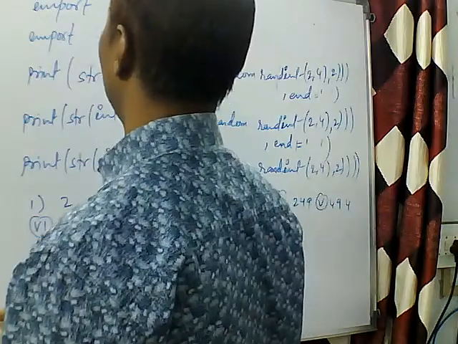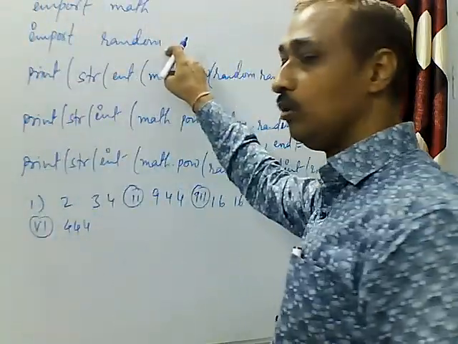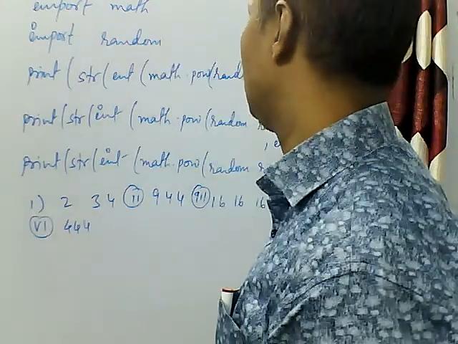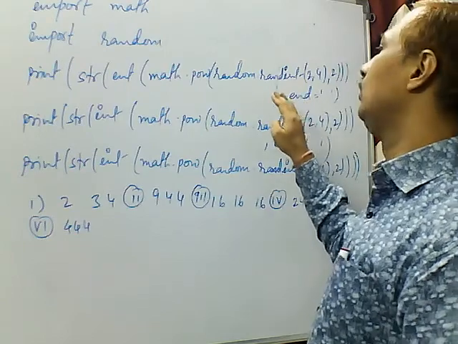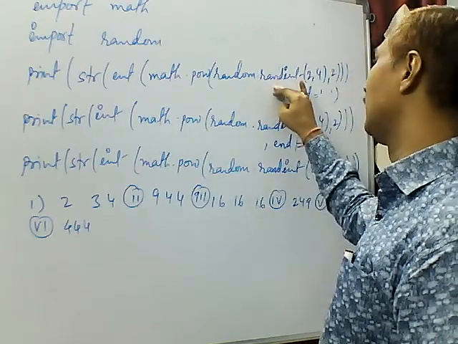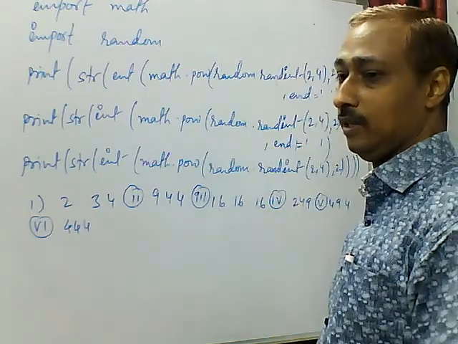Then the second one is import random. This will import the random module of Python, and using that module we can use the random function as well as the randint function that we have used in all three statements.